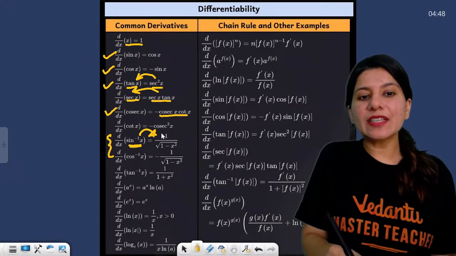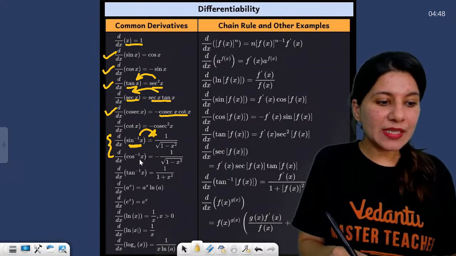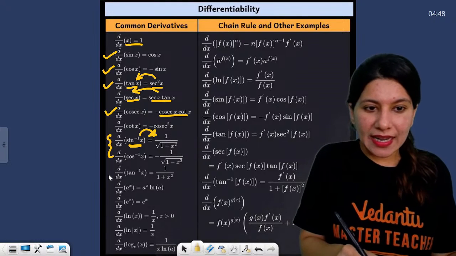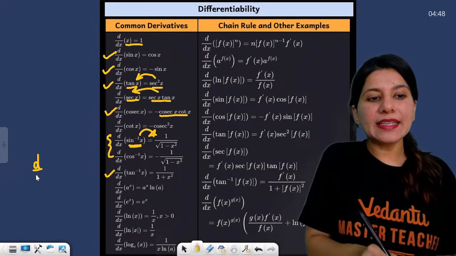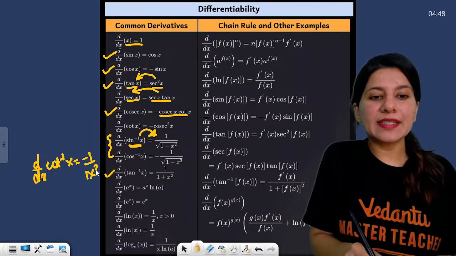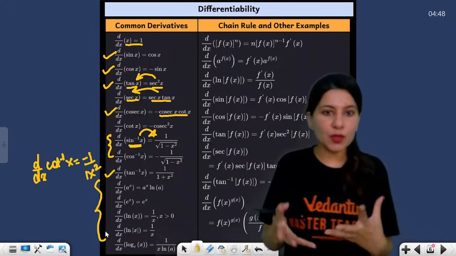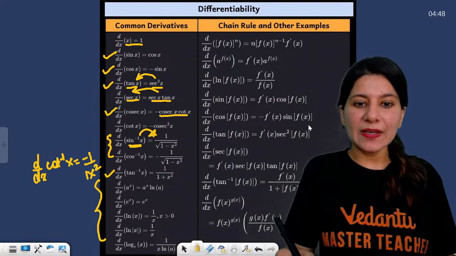Sin inverse x derivative is 1 upon square root 1 minus x square. Cos inverse derivative is minus 1 upon square root 1 minus x square. Again, tan inverse and cot inverse go hand in hand. Over here it is not written, but let me just write it down. The rest of the differentiation formulas, you all know. Please have a glance at these formulas.